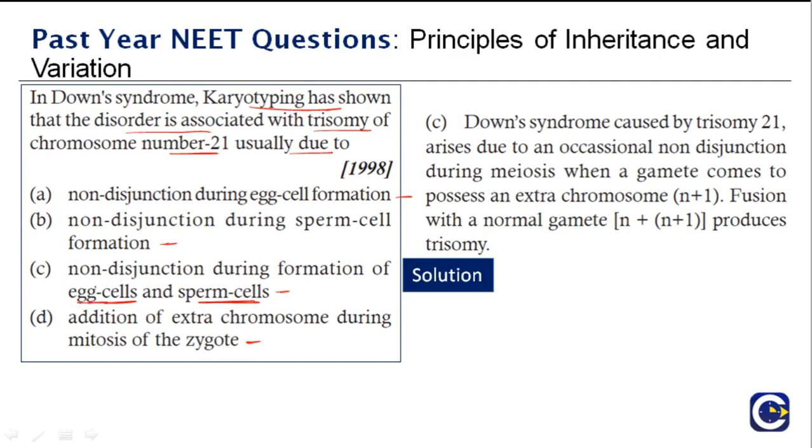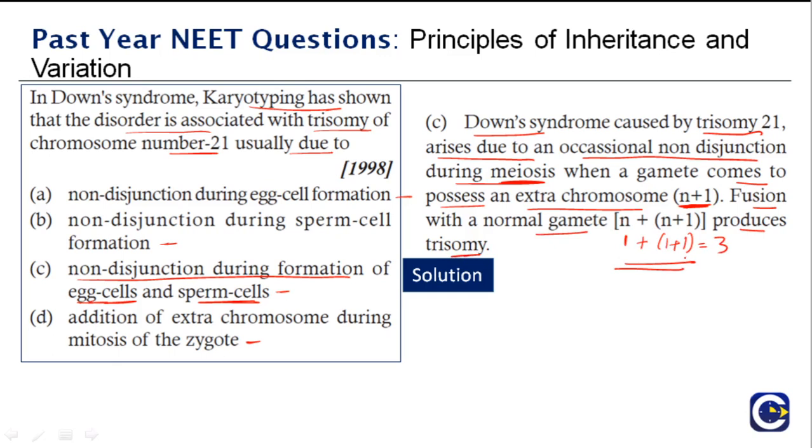When the egg cells are being formed, there is non-disjunction, as a result of which there is trisomy of chromosome 21. Down syndrome is caused by trisomy 21, arising due to an occasional non-disjunction during meiosis, when a gamete comes to possess an extra chromosome, n+1. It is n+1 because of the third extra chromosome 21. Fusion with a normal gamete produces a trisomy, so there is one extra chromosome, 2 plus 1, which is 3. Therefore it is trisomy, and the right answer is C.